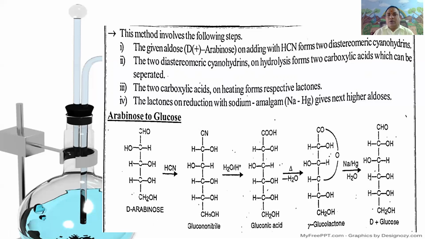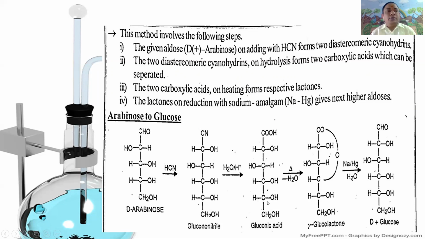That is the second step. The diastereomeric cyanohydrins undergo hydrolysis to give the two carboxylic acids, which can be separated. Gluconic acid is obtained: COOH, CHOH, CHOH, CHOH, CHOH, CH2OH.